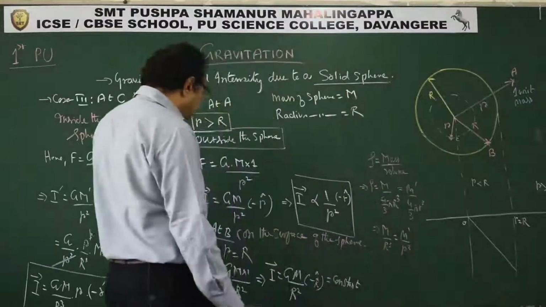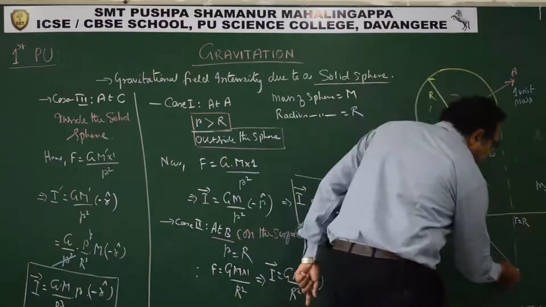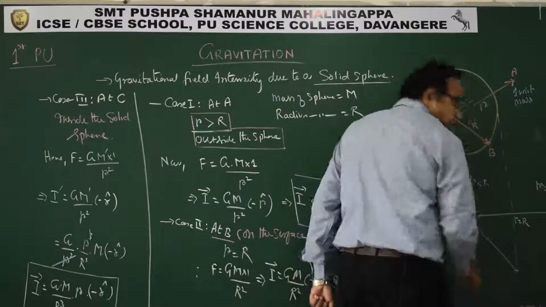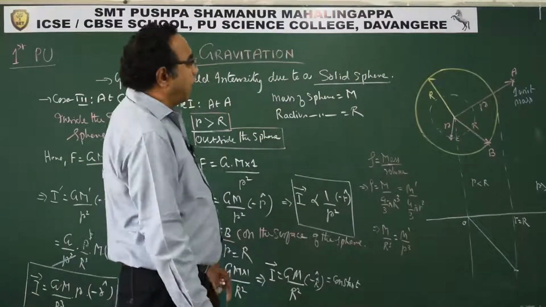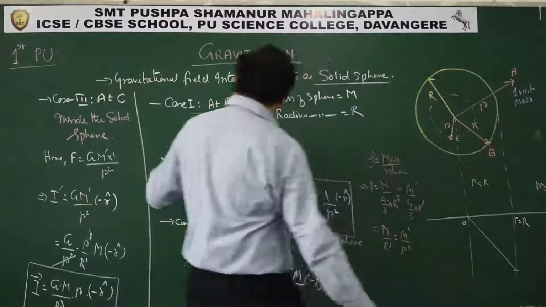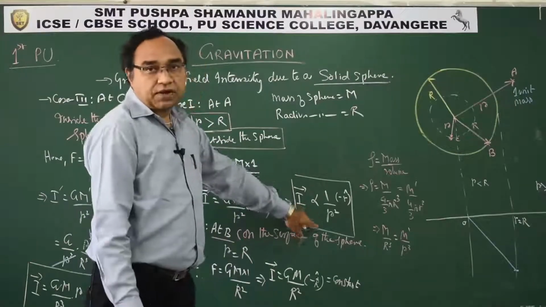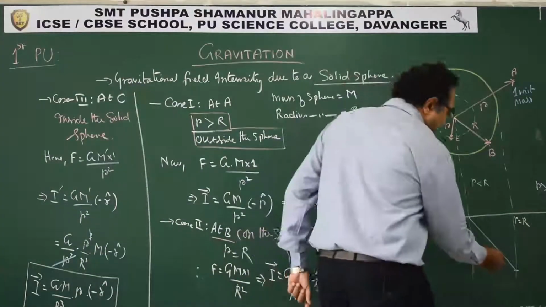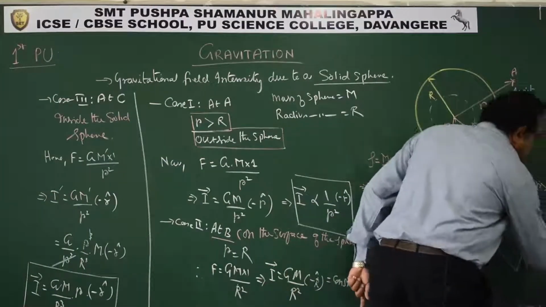And at B we have seen it is a constant, GM by R square. This value is GM by R square. Then for the points where r is greater than R, we see that it is inversely proportional to r square. Therefore, the graph will be like this.